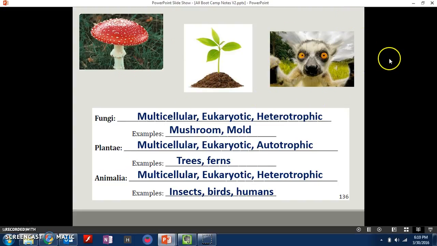And the last group, Animalia, so these are multicellular, eukaryotic, and heterotrophic. So here they have to eat their own food. Examples are insects, birds, and humans. And so the main difference between fungi and Animalia is that Animalia do not have a cell wall, and fungi, they do have a cell wall.